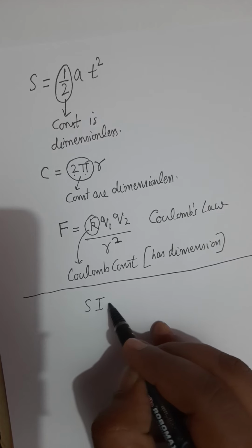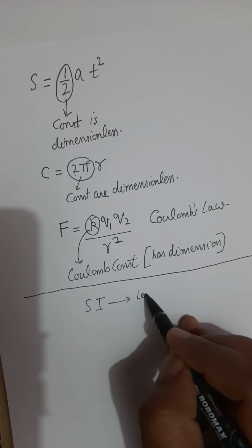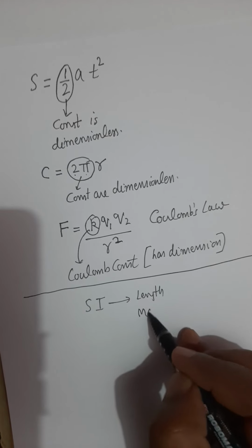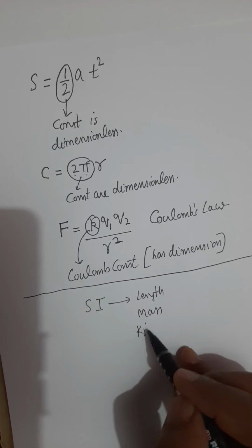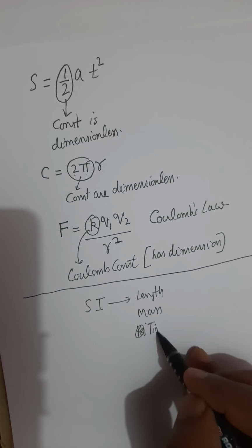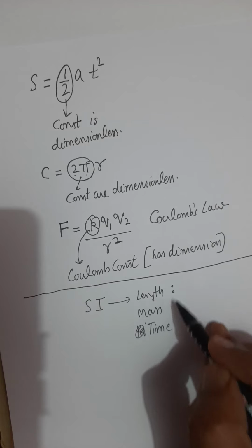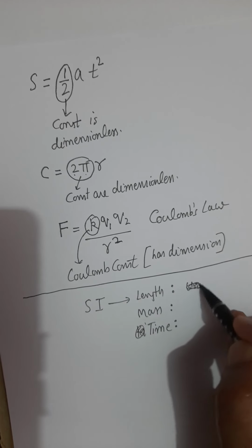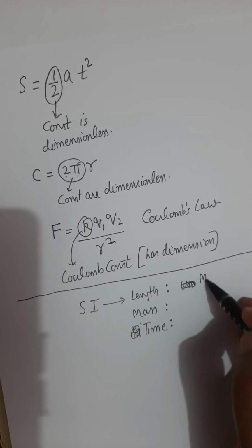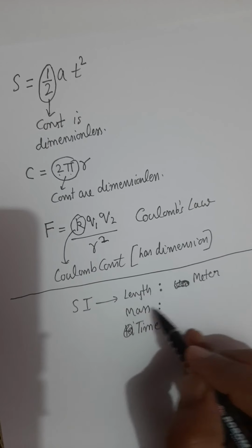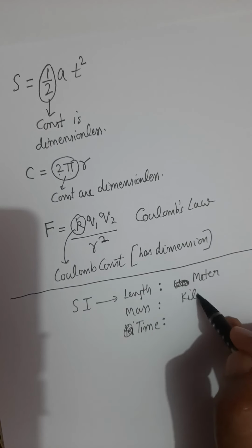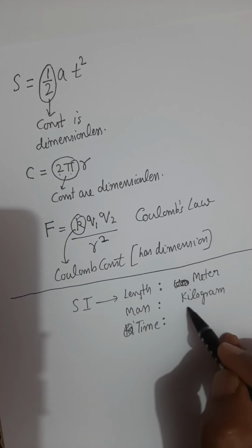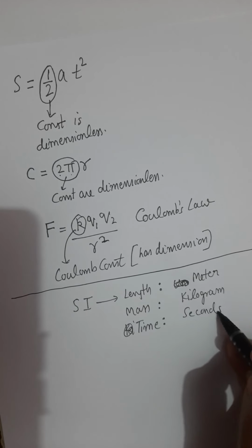Our standard system till now has three units: length, mass and time. They are defined in the standard way with their units. The unit for length was meter, the unit for mass was kilogram, the unit for time was second.